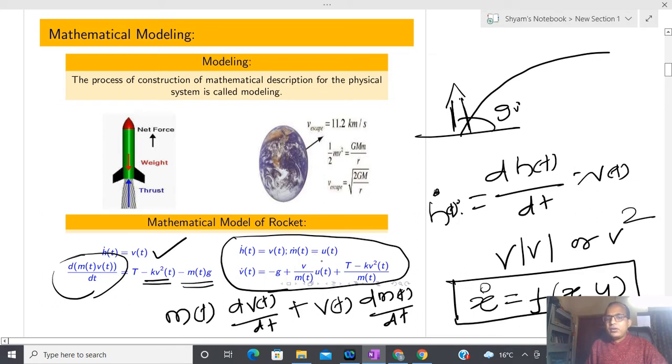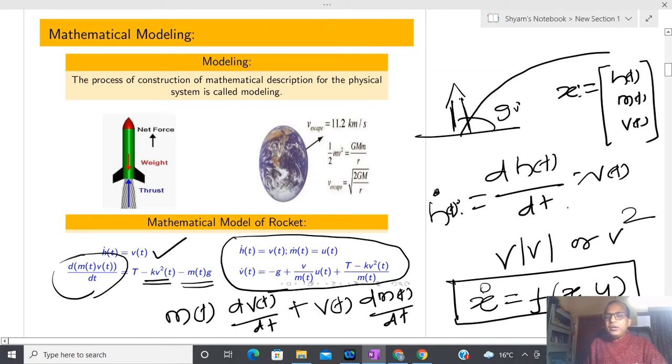It is possible, but for simplicity I am assuming that u is nothing but thrust. In this model, x is h(t), m(t) and v(t), so we are representing it using a column vector.